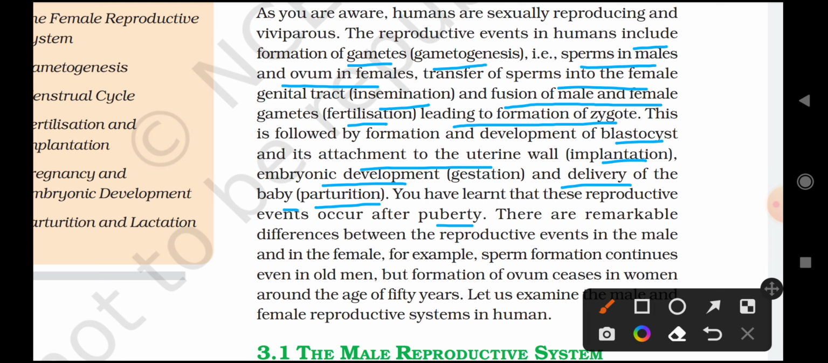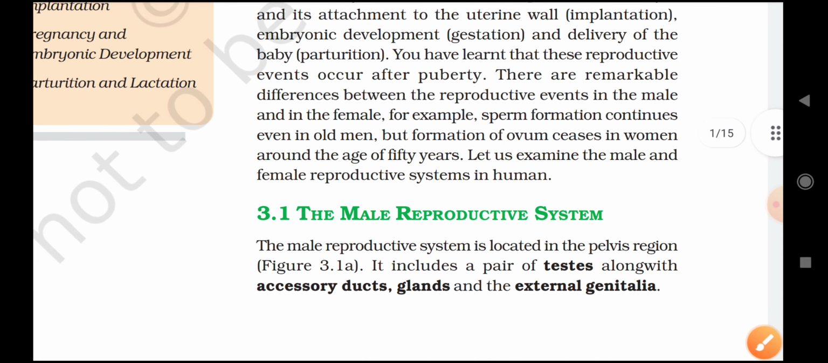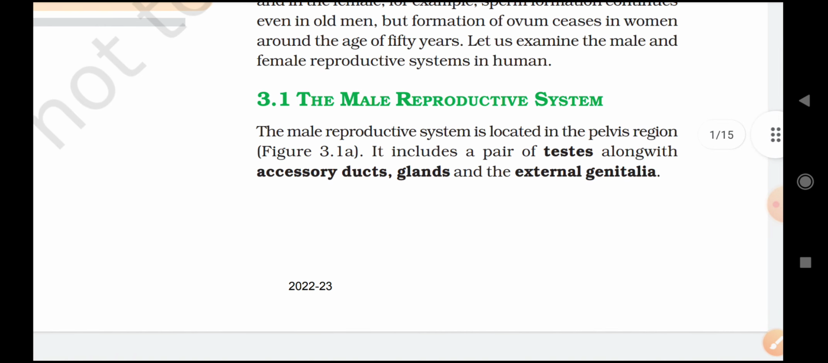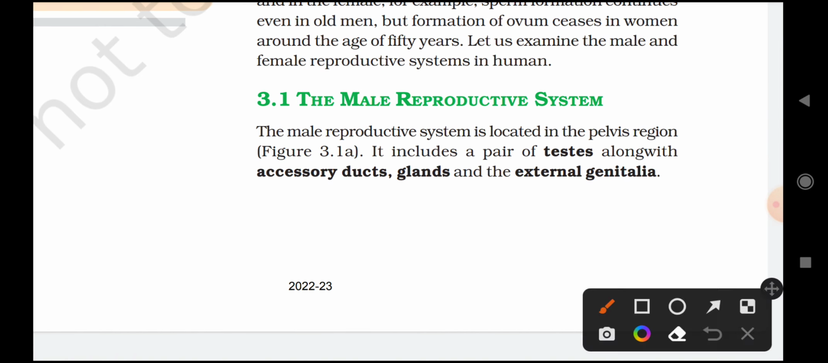நடக்குது. So there are remarkable differences between the reproductive events in the male and in female. For example, sperm formation continues even in old men, but formation of ovum ceases in women around the age of 50 years. Okay, wow. So let us examine the male and female reproductive system in humans. First நம்ம பார்க்க போகிறது the male reproductive system.